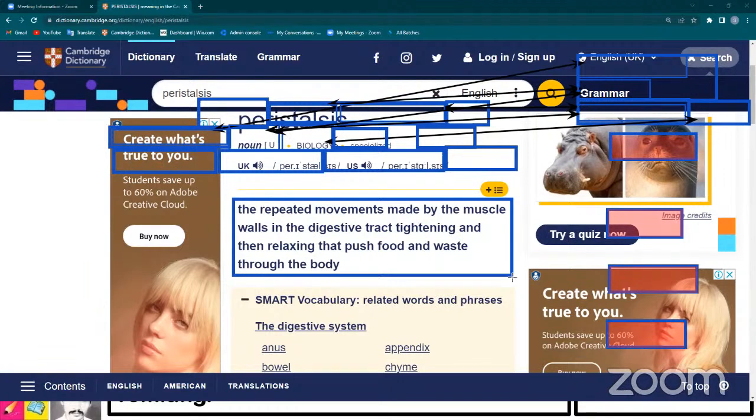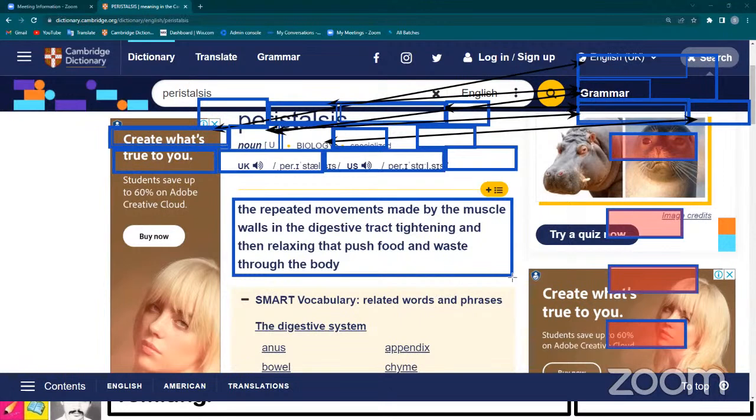So that is called peristalsis. It's a specialized scientific, biological word. The muscles contract and expand, contract and expand, little by little, releasing food.